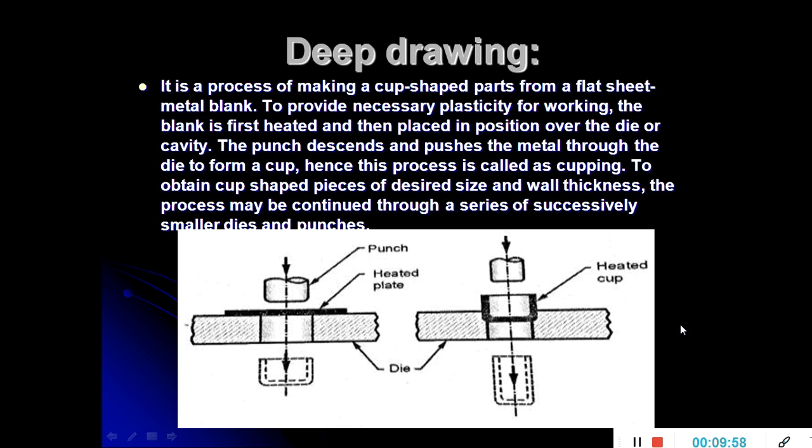Coming to the deep drawing operation, deep drawing operation is similar to the drawing operation, the only difference is that here the sheet metal on which the punch is applied is preheated. So the sheet metal is heated first, and it is placed on the upper surface of the die, and the punch applies the pressure. The pressure required to deform the material is less here because the sheet is already heated. So the plastic deformation takes place with a small amount of force applied by the punch.